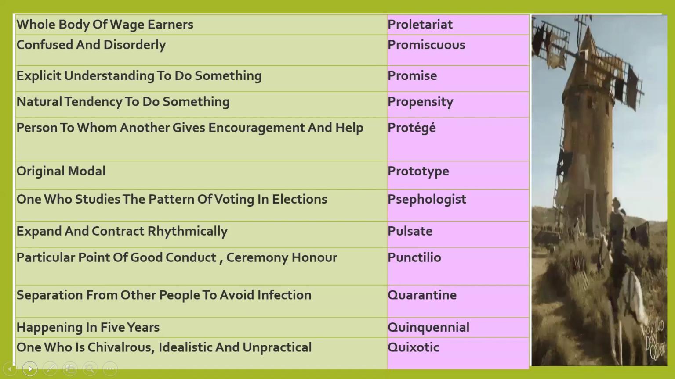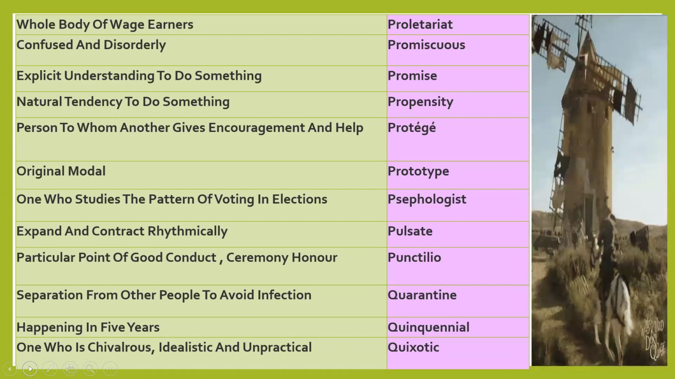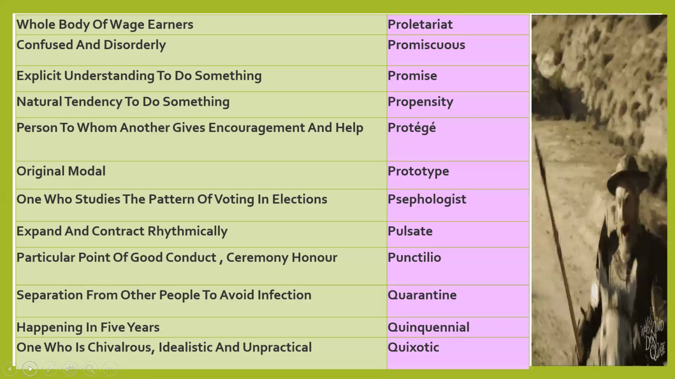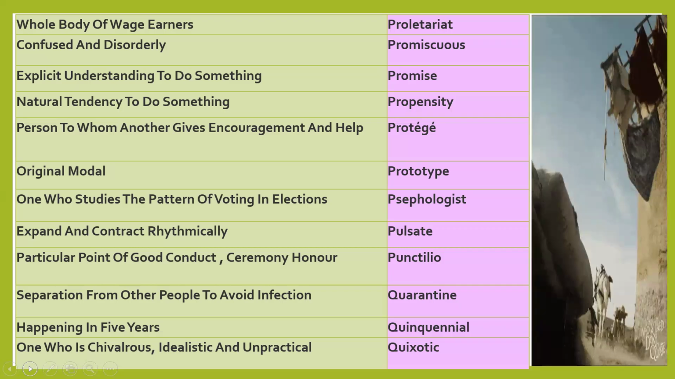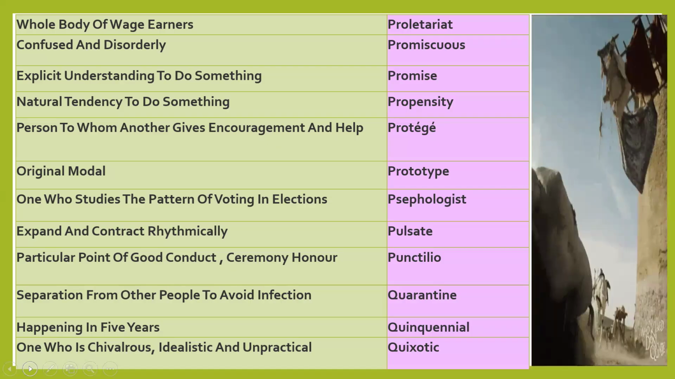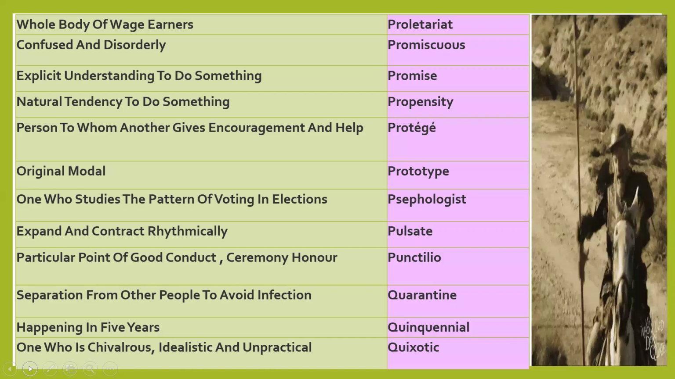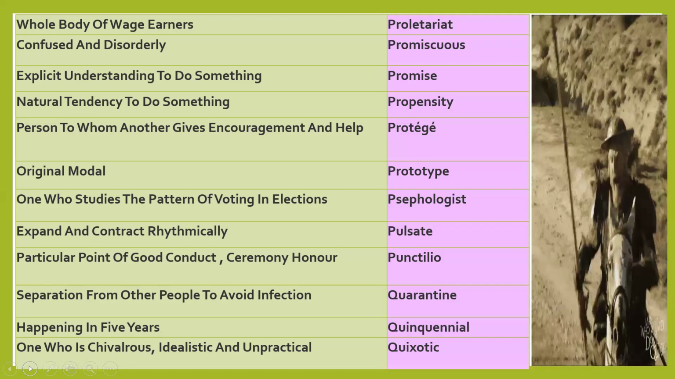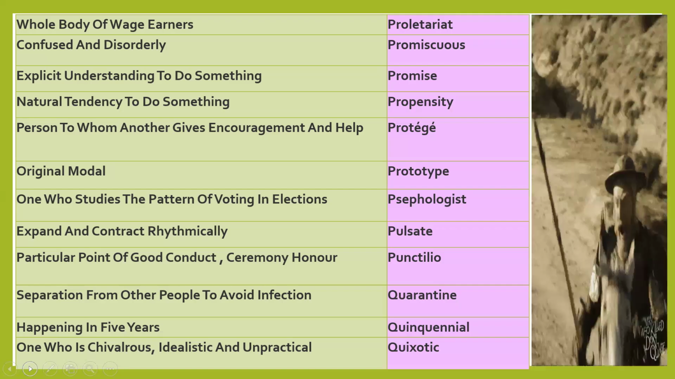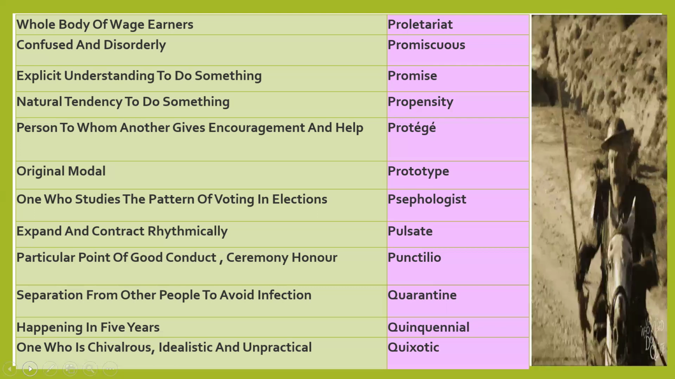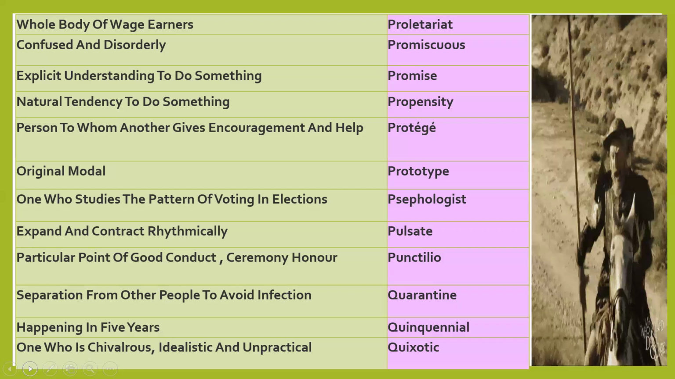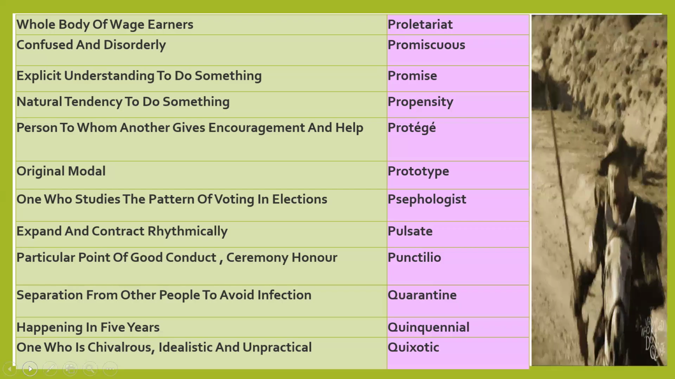Promise: an explicit understanding to do something. Don't go for a false promise. Propensity: natural tendency to do something. It is my propensity to tell lies. Many students have this propensity. This propensity of telling lies is the main root cause of failure. If you are not able to crack any entrance exam, you have to observe and then be ready for plan B. Because success is written in your life, you just have to be confident.